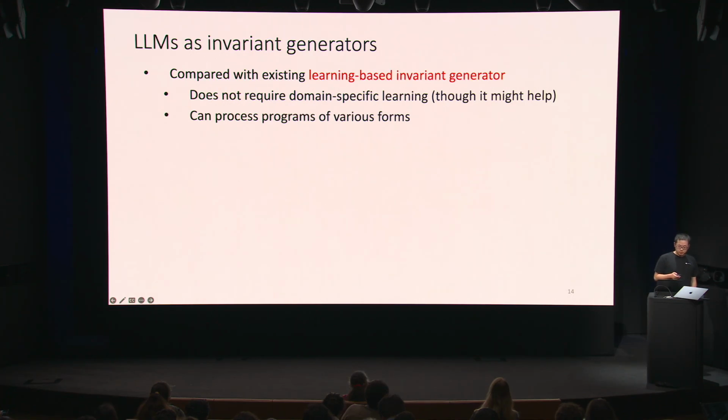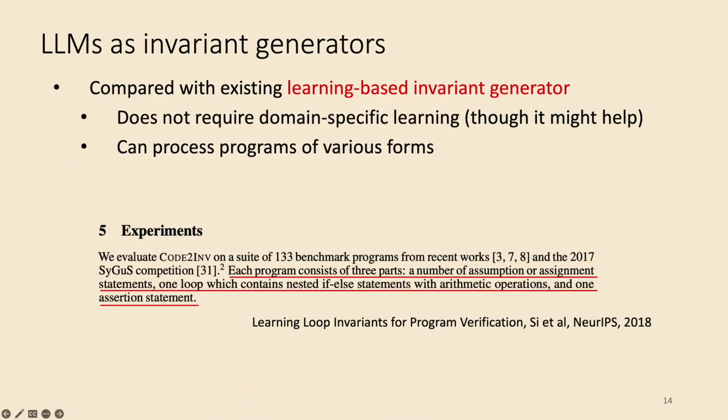And it can also process programs of various forms. We are contrasting this with earlier work on learning to generate program invariants, where the invariant generator is trained to handle programs of a very specific form. In this case, the large language model does not have this problem.